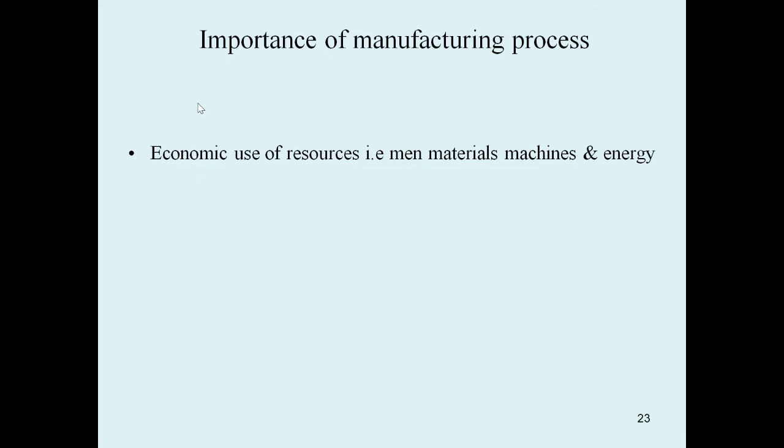Now we can see the importance of manufacturing processes. First, economic use of resources, that is men, materials, machinery, and energy. These are the economic resources in manufacturing processes. Next, economic development. The second important point of manufacturing processes is economic development.